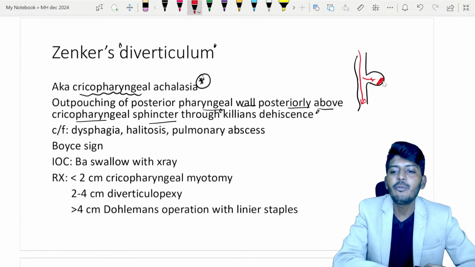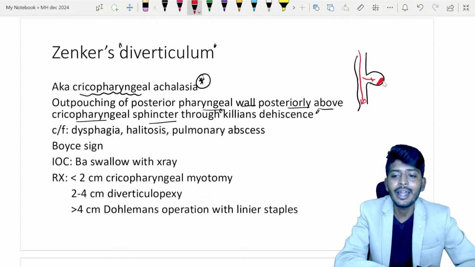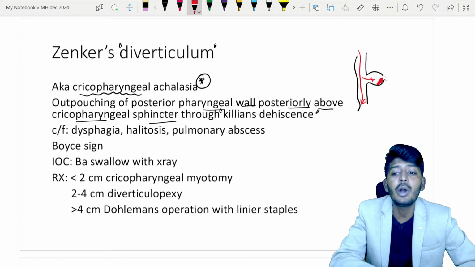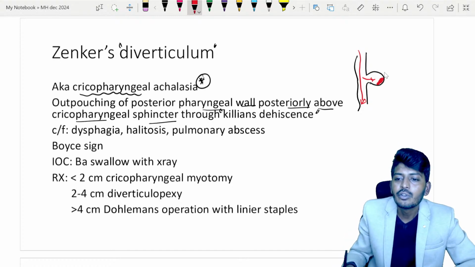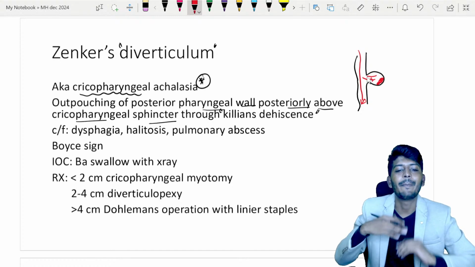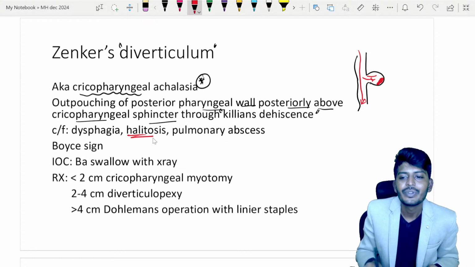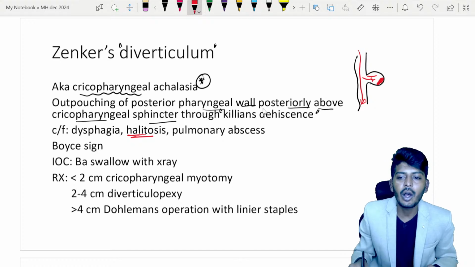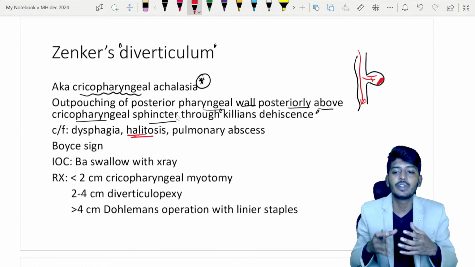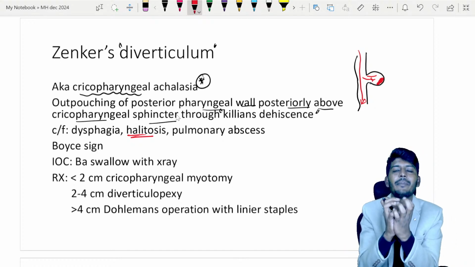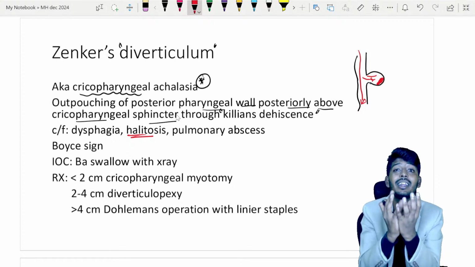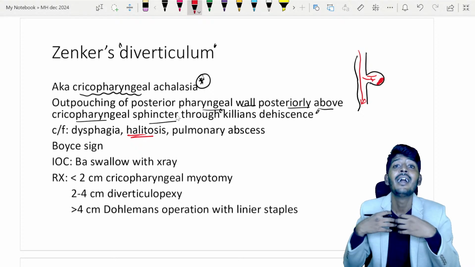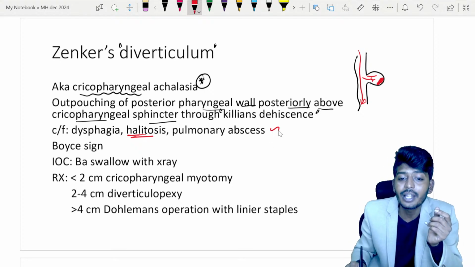If some food sits in the diverticula, that food will not remain like that; it will start to become spoiled. So that will create bad breath, and the patient will have halitosis. Also, proper swallowing is not possible due to this outpouching. Because of this halitosis and the content rotting in the diverticula, these contents can slowly create bacteria that can be aspirated, leading to what is that?